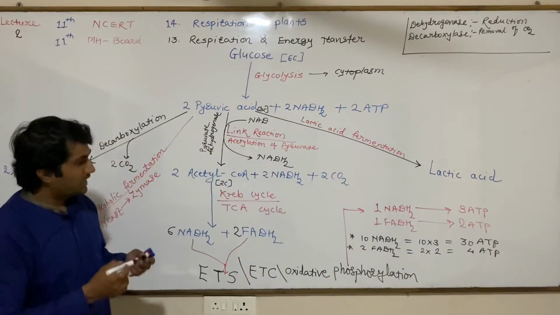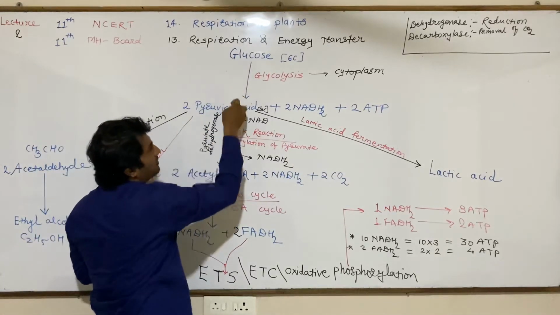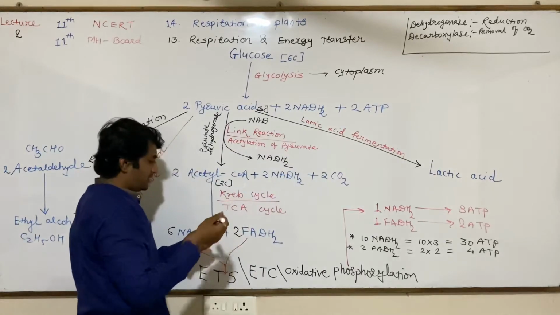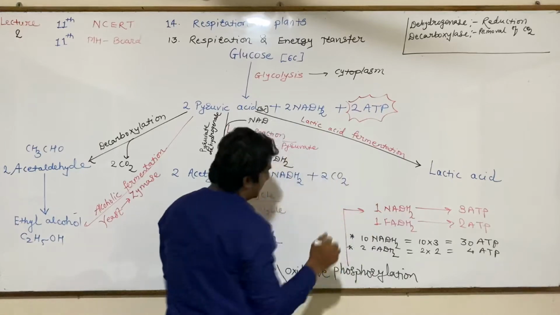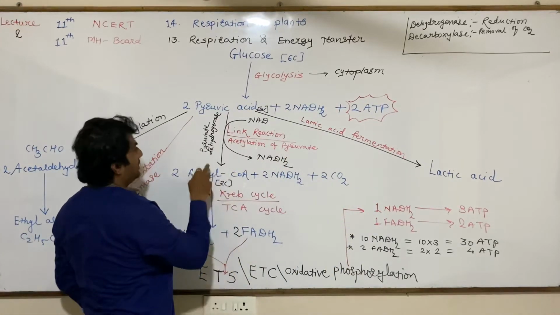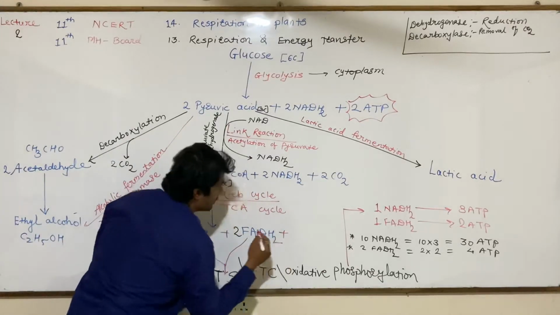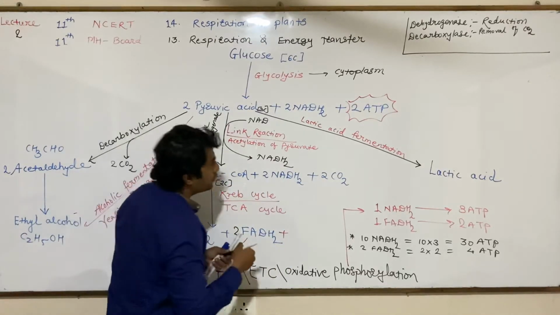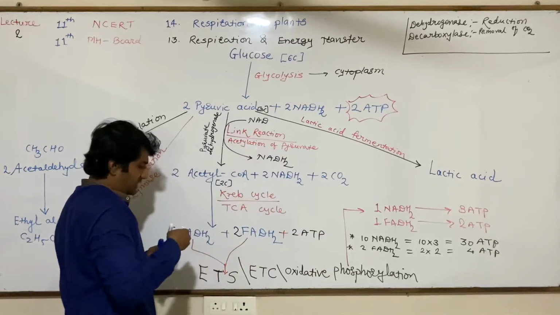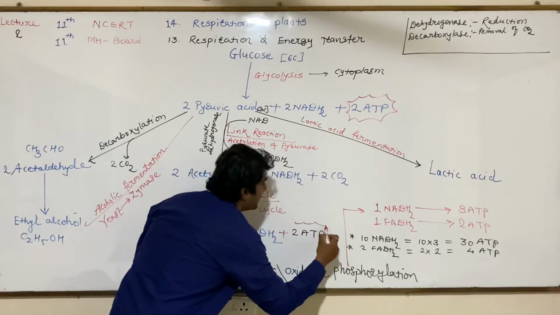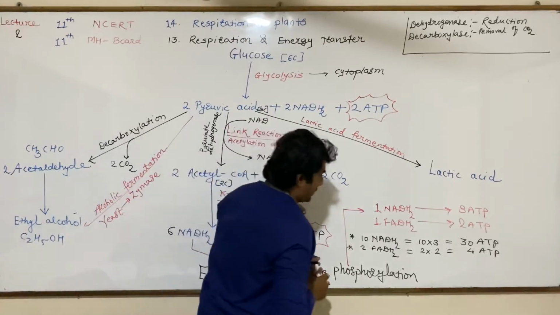And how many direct ATPs are produced? Direct ATPs are produced in glycolysis, 2 ATP, as well as in the Krebs cycle, 2 ATPs are produced directly. So total directly produced ATP are 2 plus 2, 4.